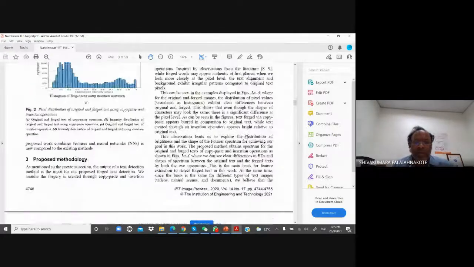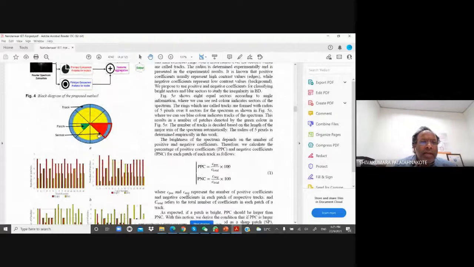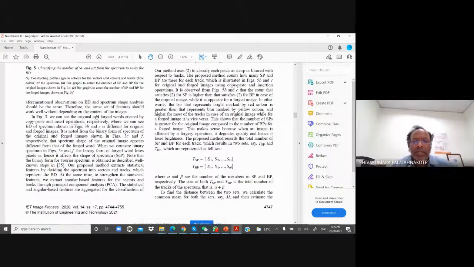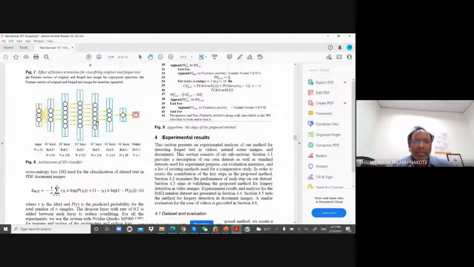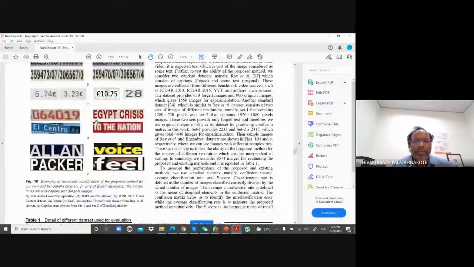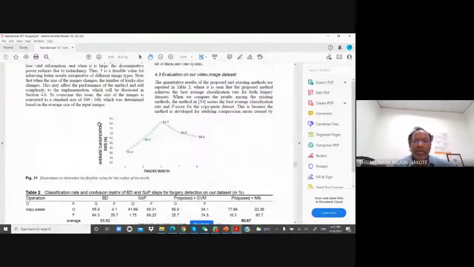This is the same I have taken. This is a Fourier spectrum. This is a patch. I was saying that this is a track, this is a patch, and this is a sector. This is one sector. This is cumulative. We take the first sector, calculate an angle for it, and compare with the reference angle for the deviation, the difference. First and second sectors combined, calculate an angle, compare with the reference angle. That's one more deviation, D1, D2, D3, like this. That is the shape analysis. And finally, this represents how the feature works. That's all, I think.